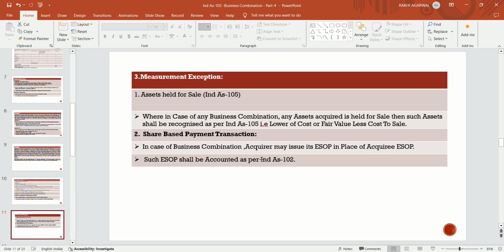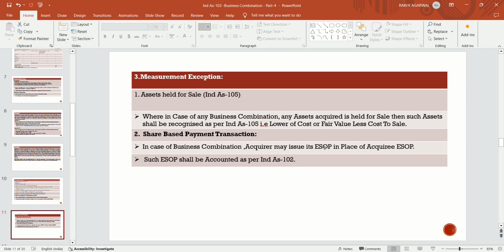If B Limited issues some more shares to its employees, like if B Limited issues 300 shares to its employees, the number of shares in the books of B Limited becomes 1300. Now the percentage held by A Limited becomes diluted, because it has 600 shares and the total number of shares is 1300, into 100. So the percentage becomes around 46%. So A Limited is losing the control over B Limited.